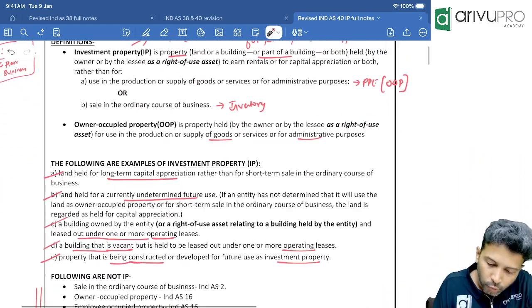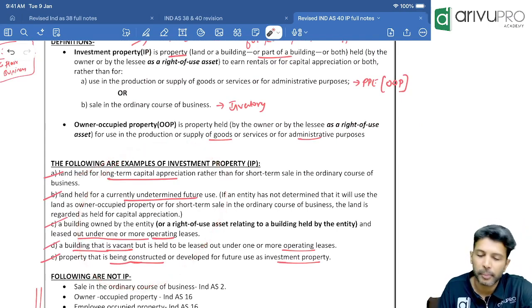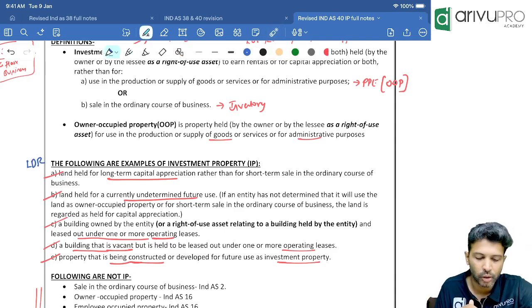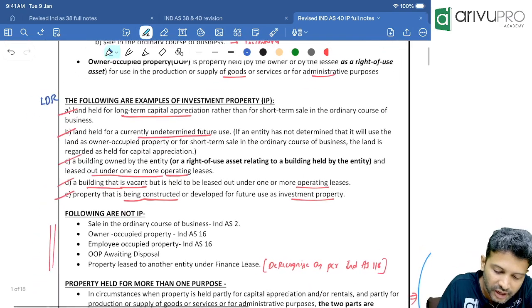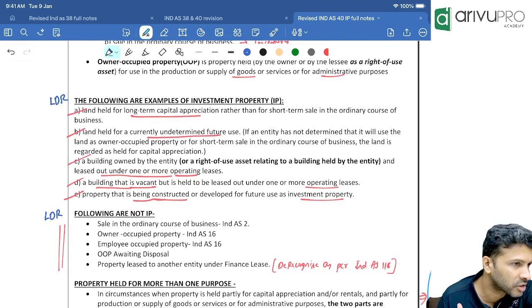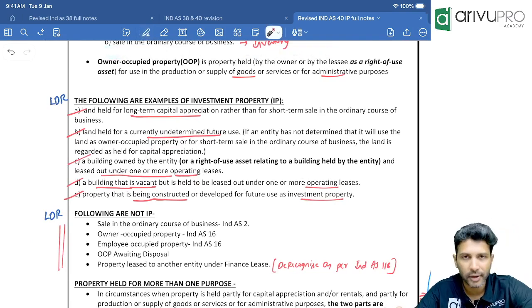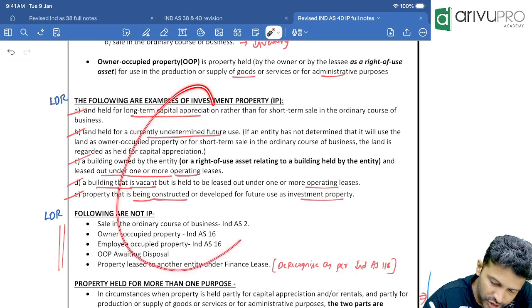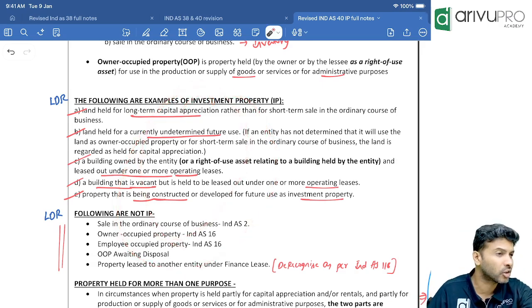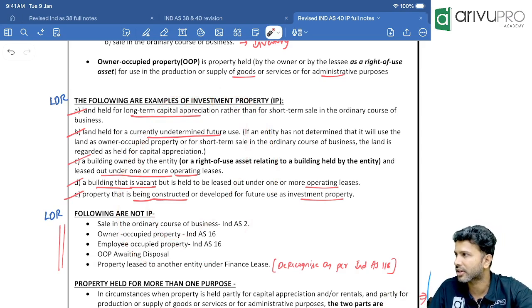All right. Now, following are some of the examples of investment property. Sir, this example, you keep it as LDR better. This will sort out a lot of things. What is IP? What is not IP? That is also one sort of question ICAI frequently asks from this chapter for 1 or 2 marks. They will use this in one of the questions, some case-based question they will ask.